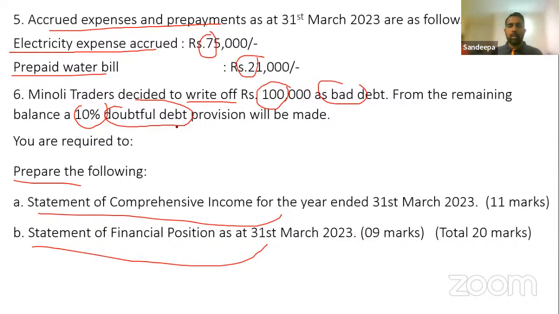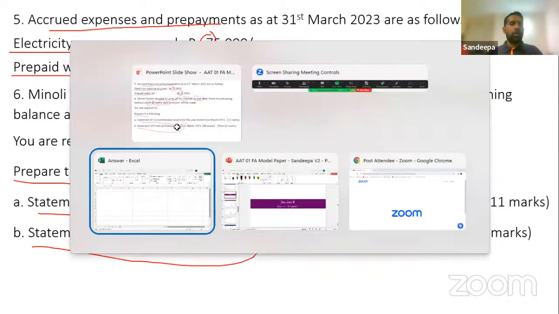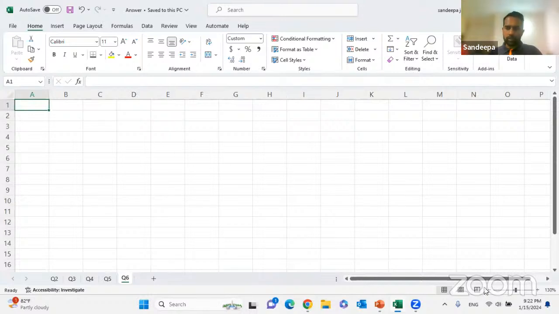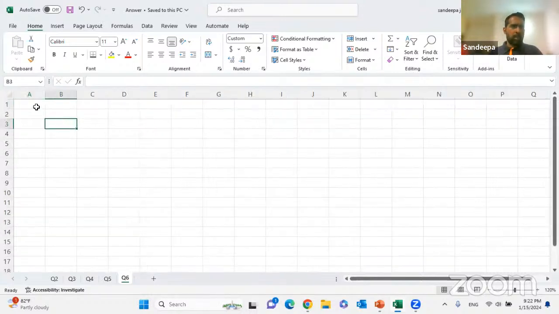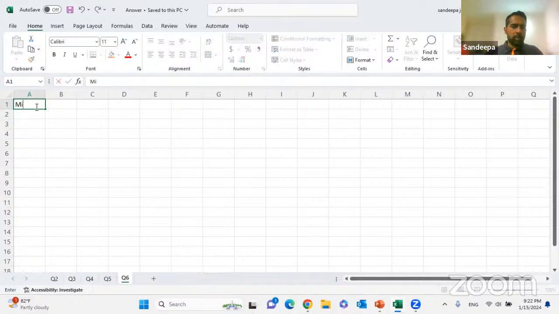There may be students who haven't come across doubtful debt. So I'll be explaining doubtful debt as well. I think it has not been asked and won't be asked, but to be on the safe side. Okay, that's it. We know the question. We need to draft the statements. Right. So we are going to draft the statements.